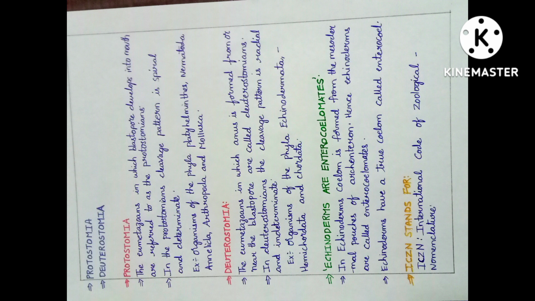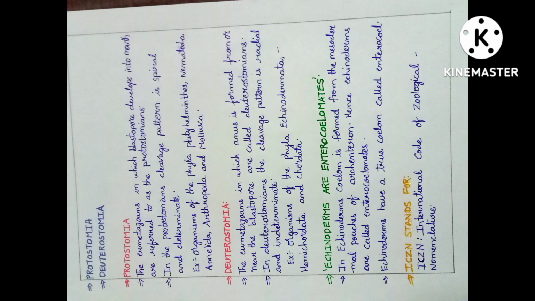Deuterostomia. The eumetazoans in which anus is formed from or near the blastopore are called deuterostomians. Here, eumetazoans means a major division of the animal kingdom comprising all multicellular forms except the sponges, in which anus is formed from or near the blastopore. Here, blastopore means it is an asexual fungal spore produced by budding, are called deuterostomians. Here, deuterostomians means deuterostomians are animals typically characterized by their anus forming before their mouth during embryonic development.